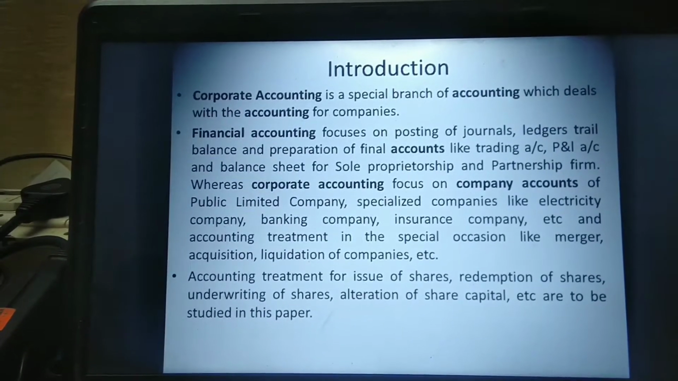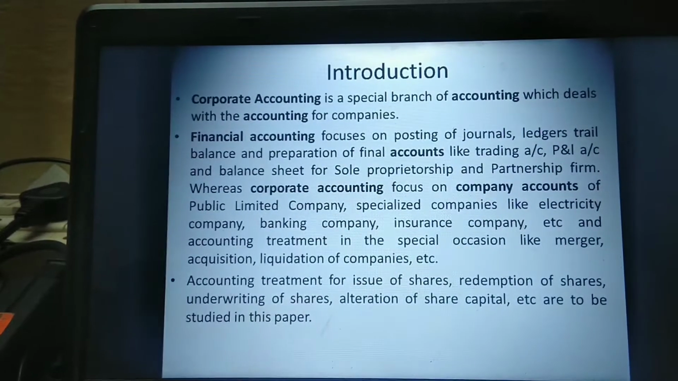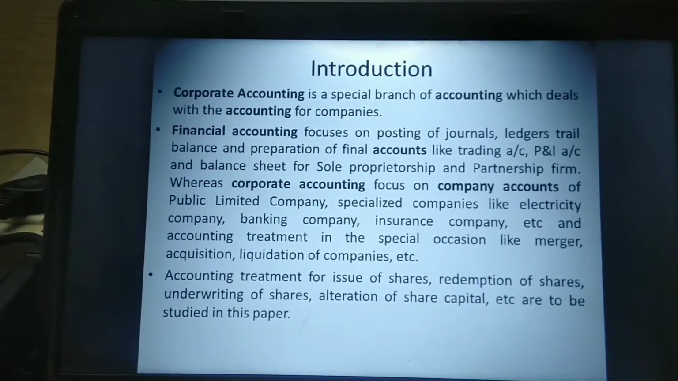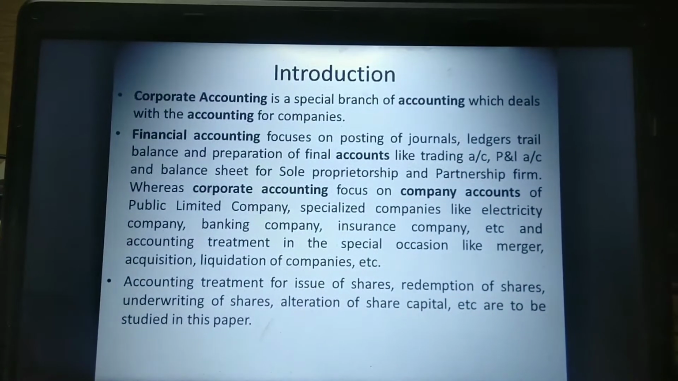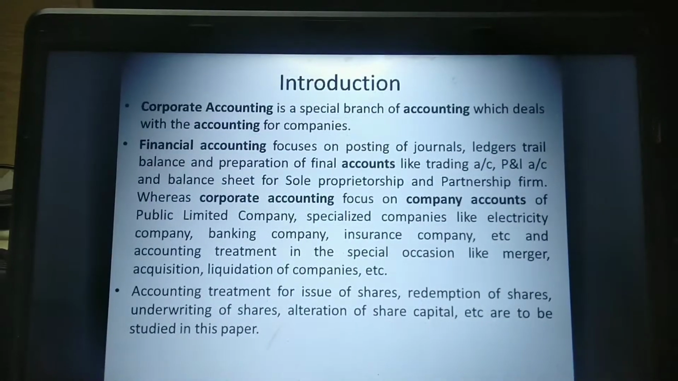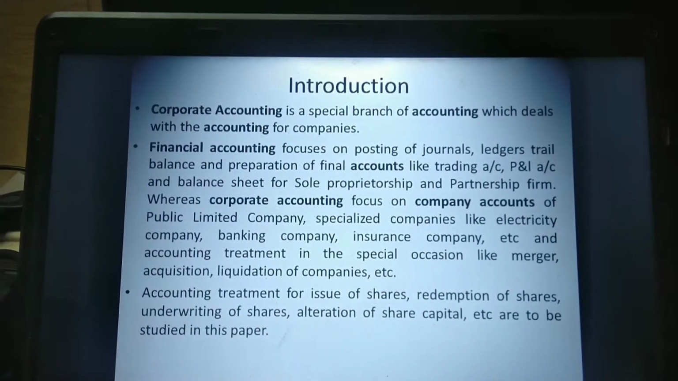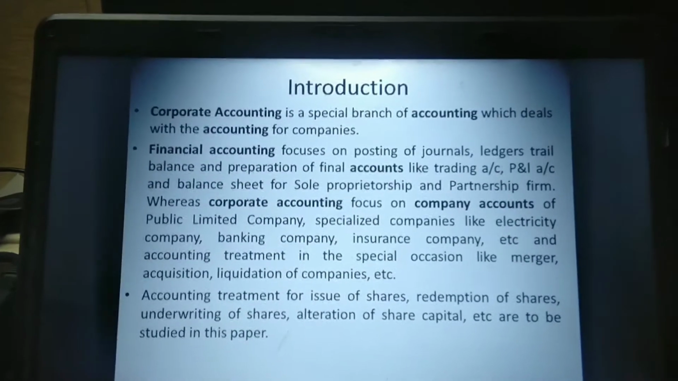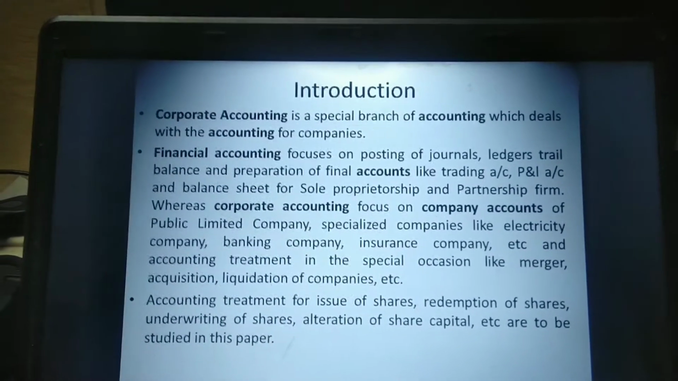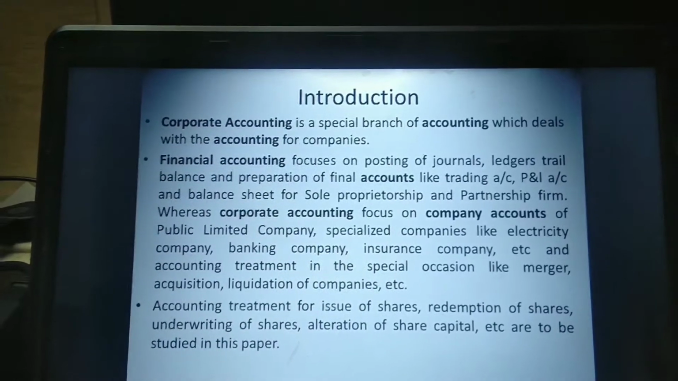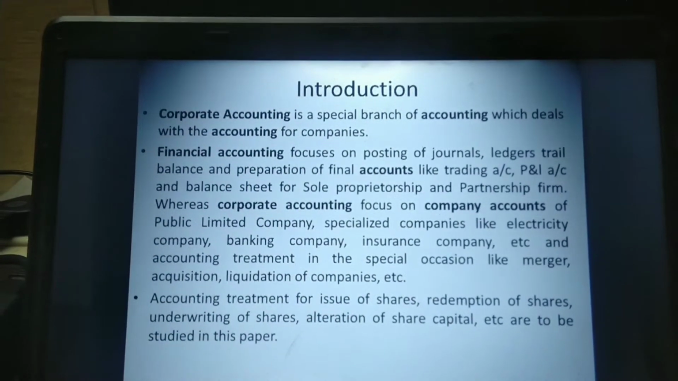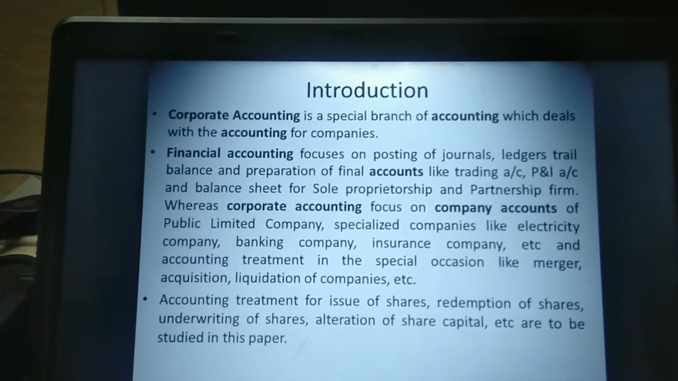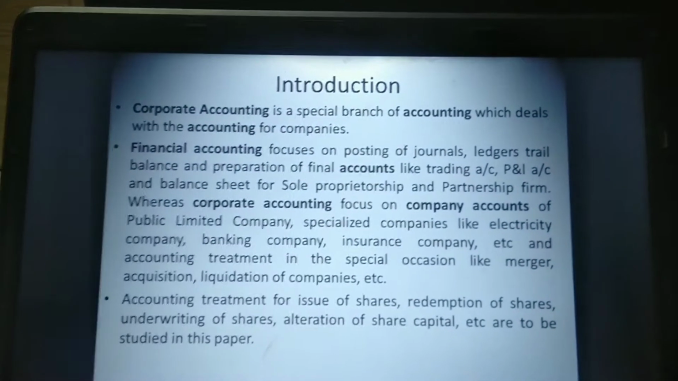Financial accounting focuses on posting of journal, ledger, trial balance and preparation of final accounts like trading account, P&L account and balance sheet for sole proprietorship and partnership. You might have a doubt that you have already studied financial accounting, then what is this about? The financial accounting paper which you studied in the first year is for sole proprietorship and partnership, whereas the